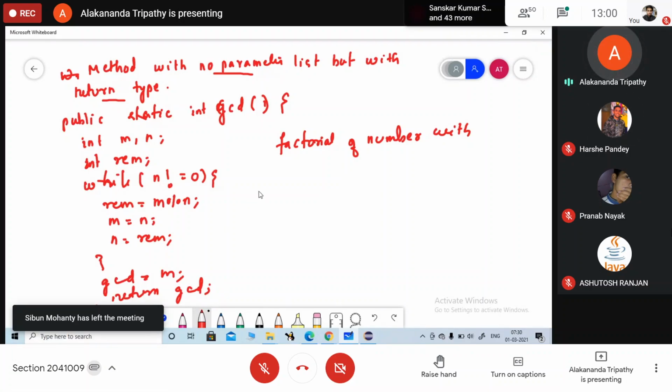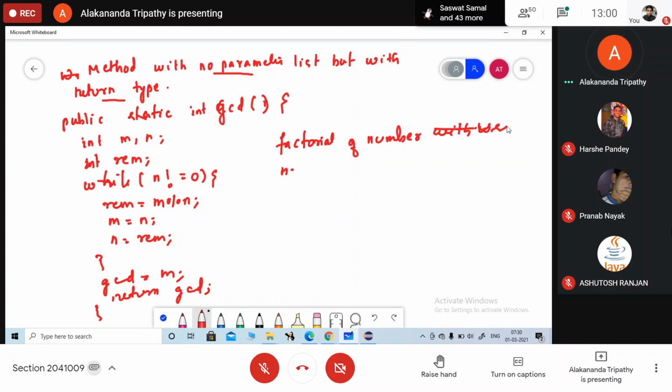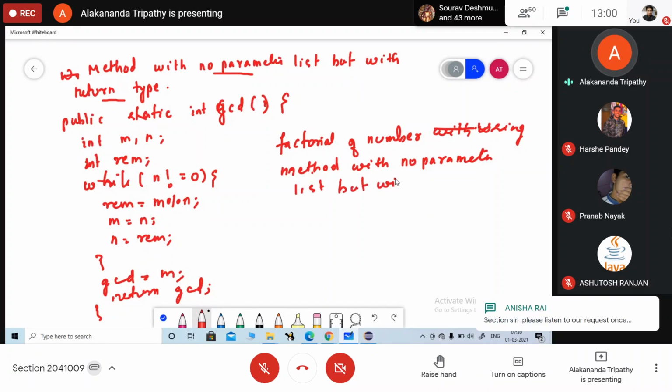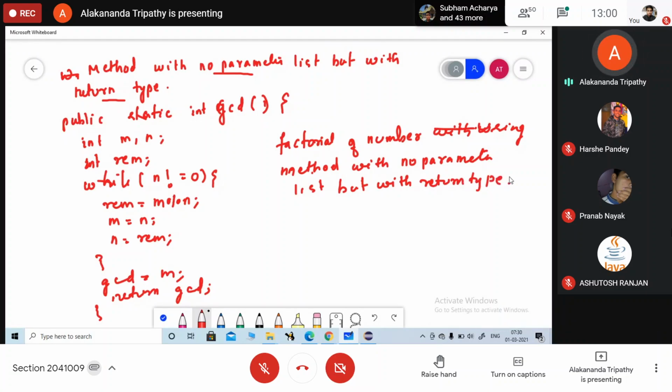Factorial of a number using method, method with no parameter list but with return type. Okay.